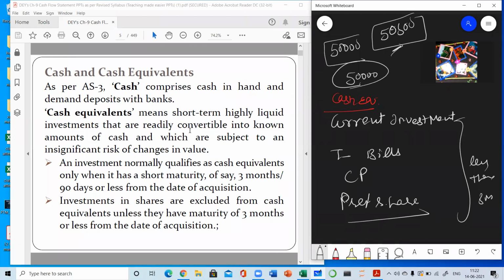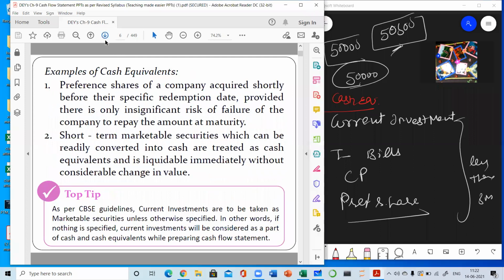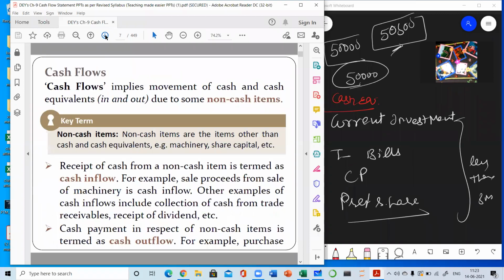That's why in this definition it is written that convertible into known amount of cash and which are subject to an insignificant risk. Insignificant means very minor, 0 point something % risk is there for the change in the value. The values will never be changed. Like you have invested in the shares of a company, value may go higher or may come down. But in cash equivalents, there will be no changes in the values. These are the examples which I have already told you. Preference shares of a company acquired shortly before their specific redemption date. Short-term marketable securities. This can be readily converted into cash, like current investment, for example.